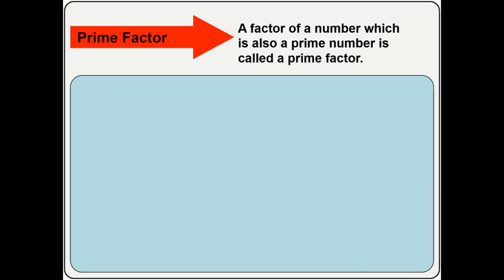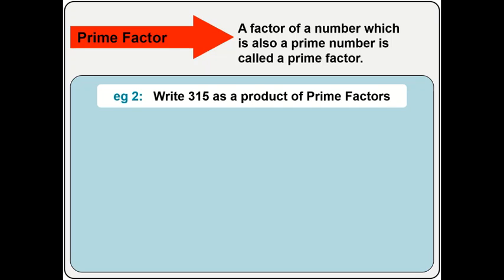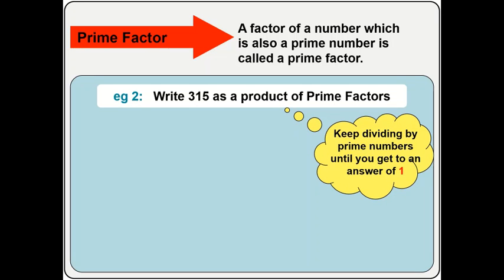Now pick another example. Write 315 as a product of prime factors. The same thing goes again. Keep dividing by prime numbers until you get to an answer of 1. The previous example we had was an even number, which was 24. But here we have an odd number to start with. That's 315 divided by something else.